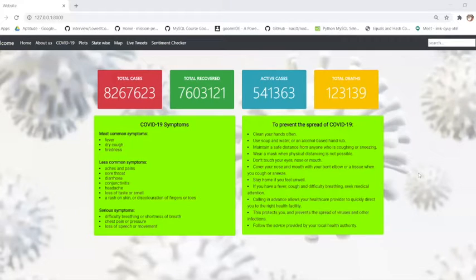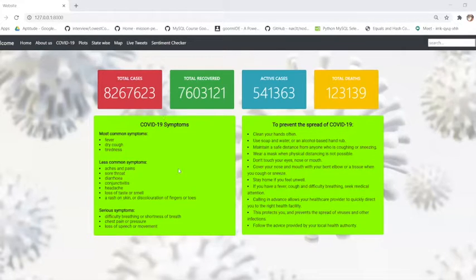Okay, so as my partner explained to you the model behind the sentiment detection, the Twitter model that we have made, now I will explain the website that we have made for incorporating that model. We are also detecting the tweets, as you saw in the Excel sheet, on our website. So this is basically the website that we have created.